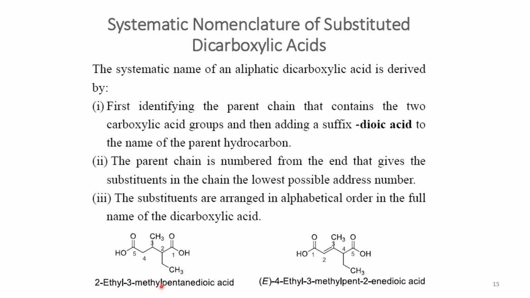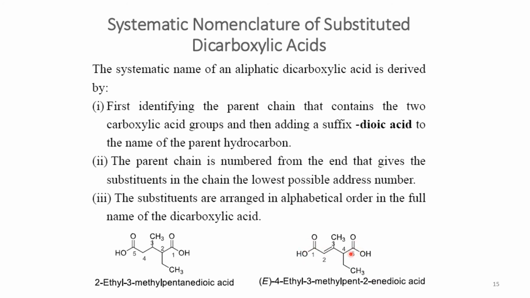Ethyl comes first, so 2 ethyl and then 3 methyl, and because this is a 5 carbon skeleton we call it pentane dioic acid, so the name is 2 ethyl 3 methyl pentane dioic acid.